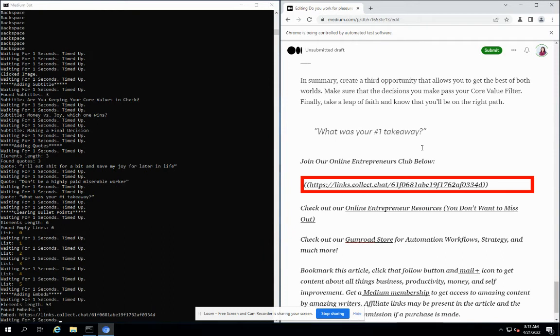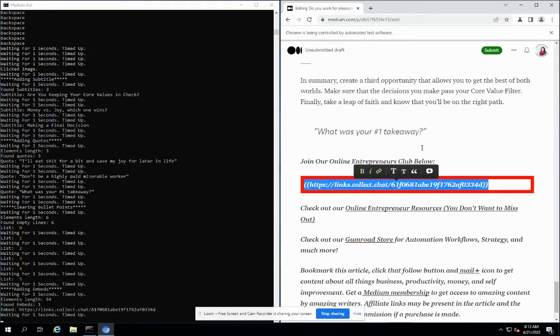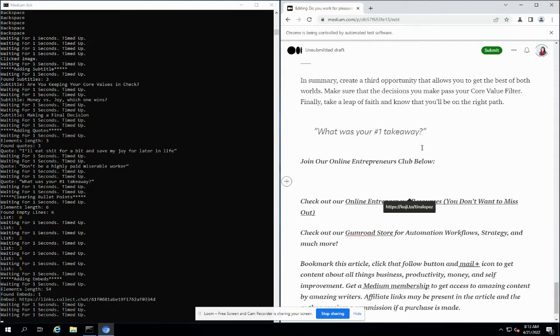Now we are going to add the embed. Basically, whatever link is under the double brackets, it will copy that link and type that link here as an embed.